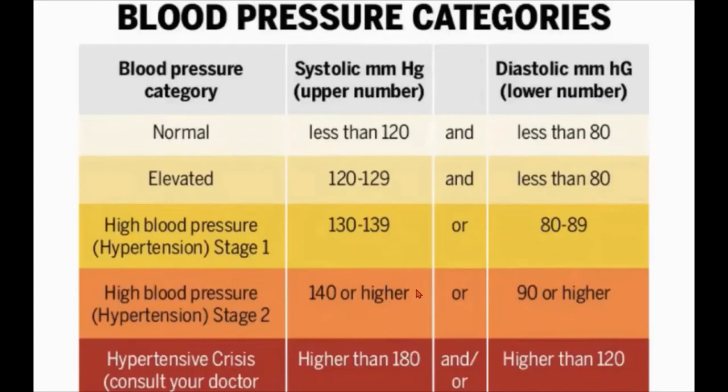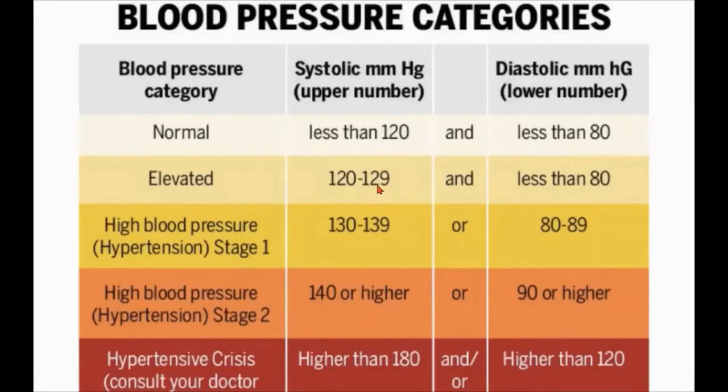In these two stages, when they are feeling high BP, they must immediately consult a doctor and take proper treatment. Then the last one is the dangerous condition, hypertensive crisis. That is higher than 180 systolic and higher than 120 diastolic. That is the dangerous condition. Immediately the person has to meet the doctor and get treatment.